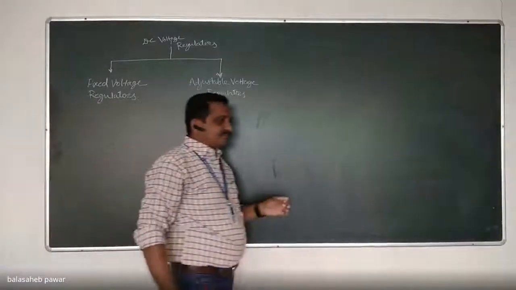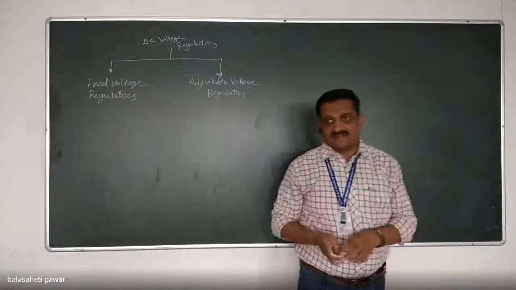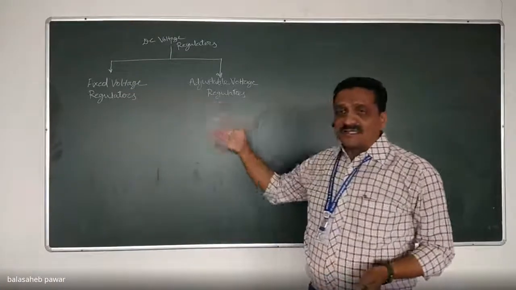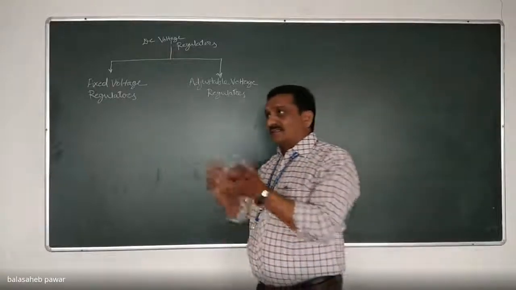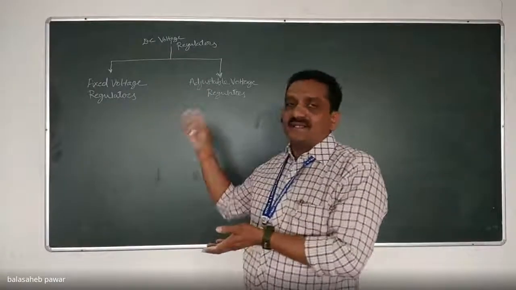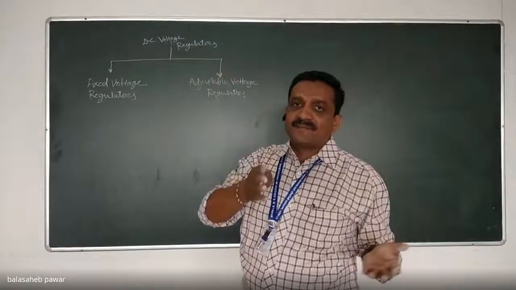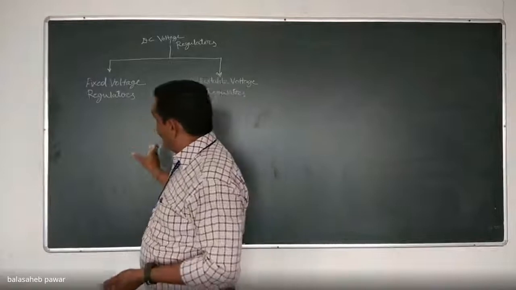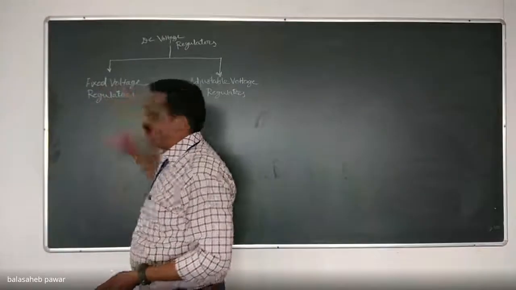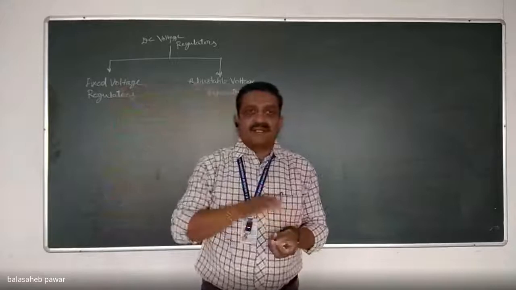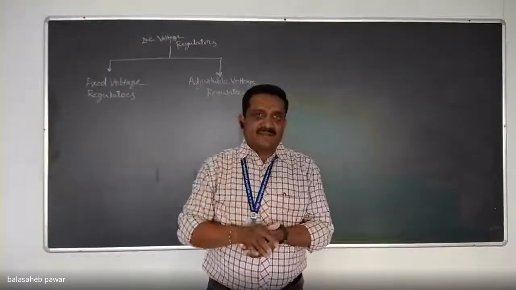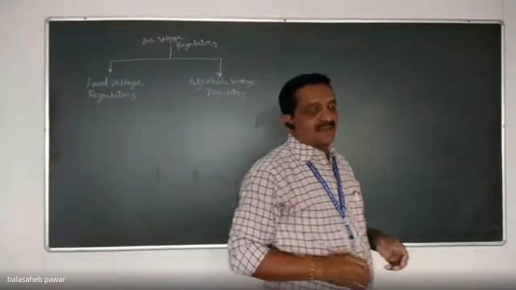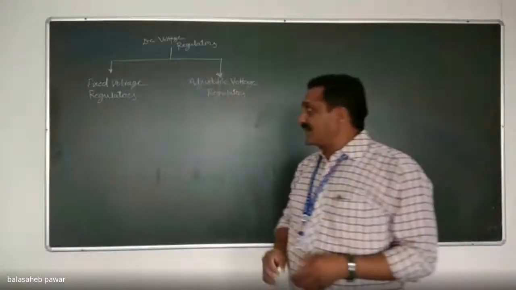So see, what is meant by that fixed voltage regulator? Fixed voltage regulator means its output will remain constant even if there is variation in load current, or variation in input supply voltage, or variation in temperature. So if that device is under this category, that is fixed voltage regulator, it will provide the output as a fixed voltage. We can't change it and regulate it, right? How it is, that also I will explain later on.